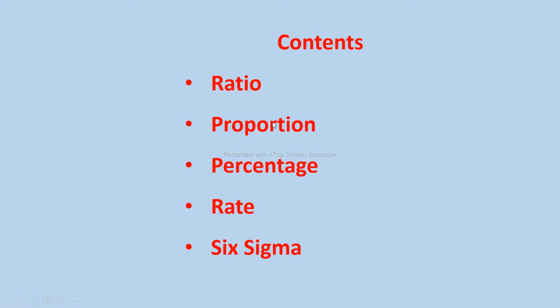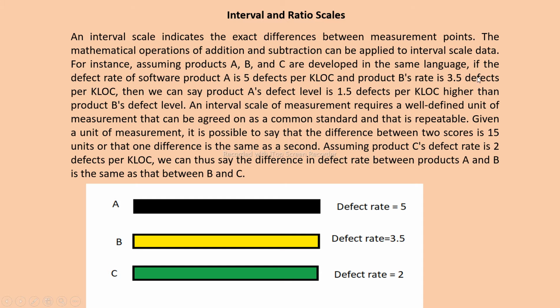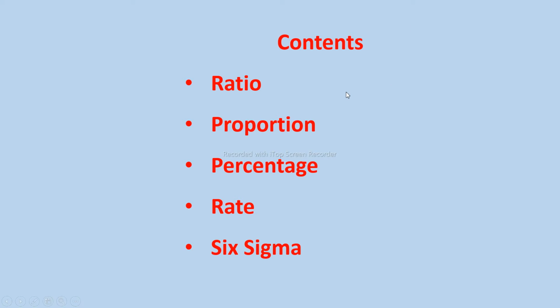Today we will see, when we talk about an exact rate, an exact figure, something like 3.552, how it came about because of some other aspects related to the measurement issue. Today we will see all these aspects: what is ratio, what is proportion, what is percentage, what is rate, and what is the concept of Six Sigma.